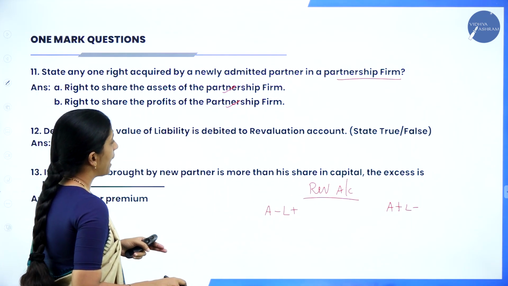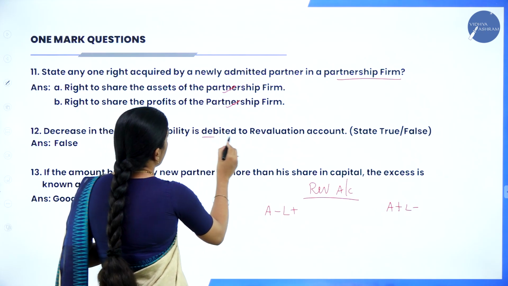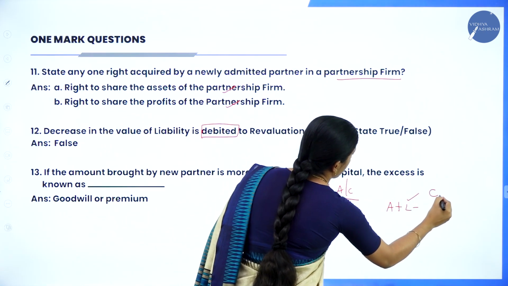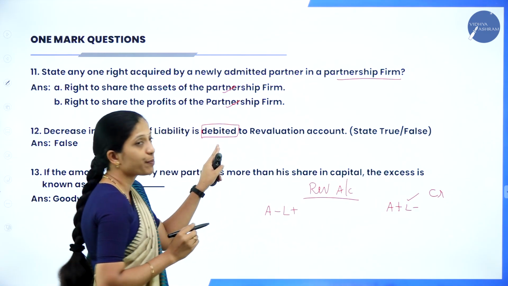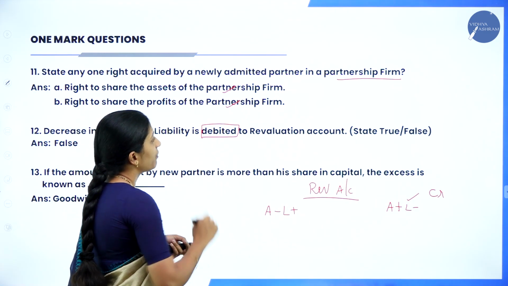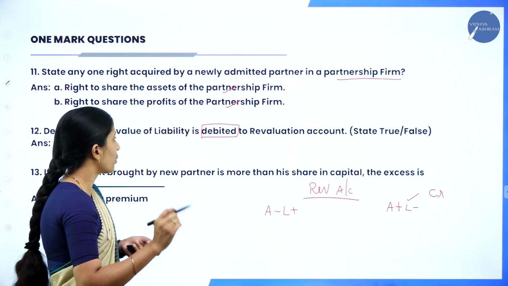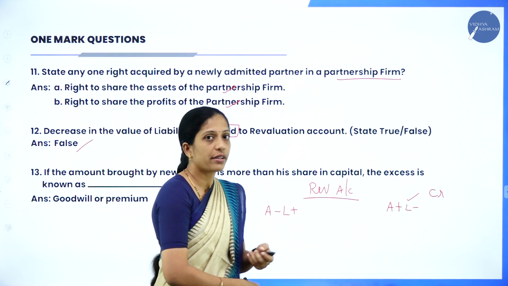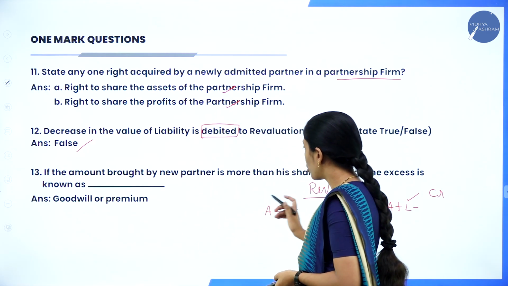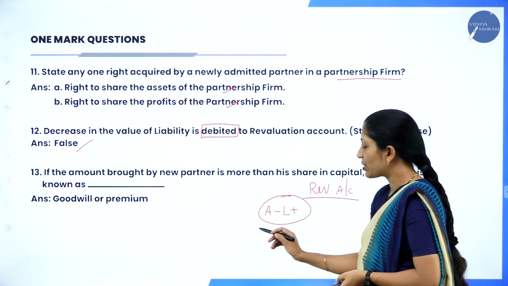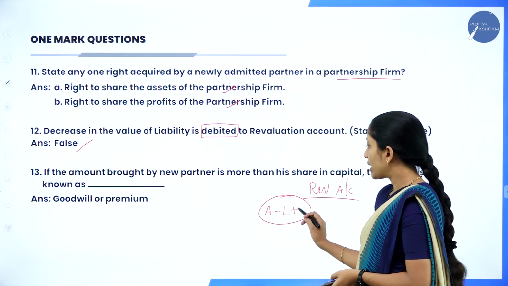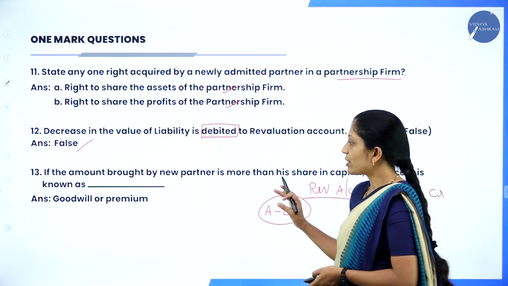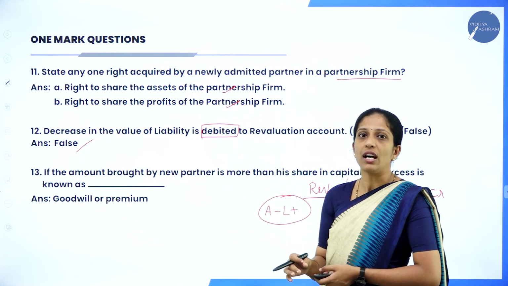Decrease in the value of liability is debited. Again, they have asked this question, decrease in liability. It is credited. But what they have given is that it has been debited to revaluation account. State true or false. So, what is your answer? The answer is false. It has been credited, not debited. Okay, so this would be the easy way to identify. Just remember, on your debit side, you will record A minus, L plus, and on the credit side, A plus, L minus. These are all things we have learnt already in your session.